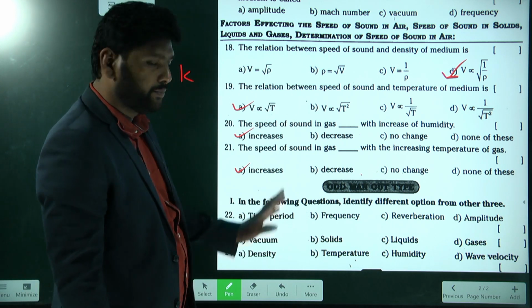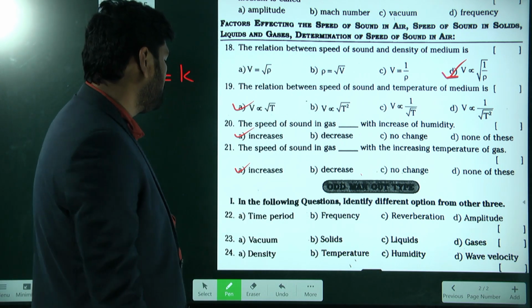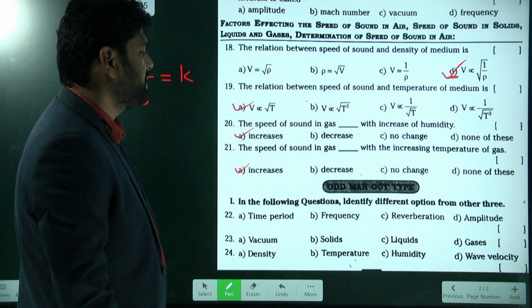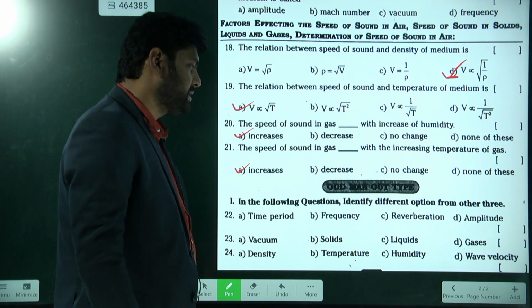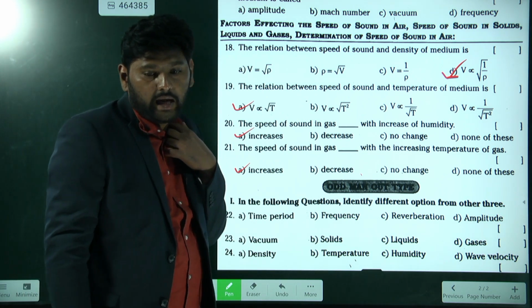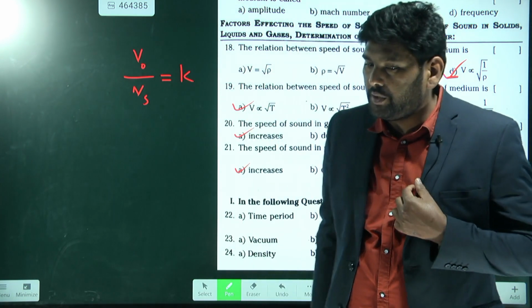Next, odd man out type questions. The first one is time period, frequency, reverberation, amplitude. So tell me, what is the odd man out here? Time period, frequency, amplitude.